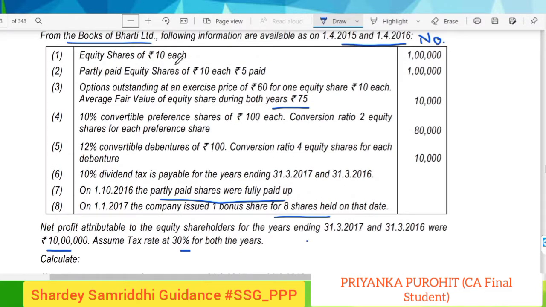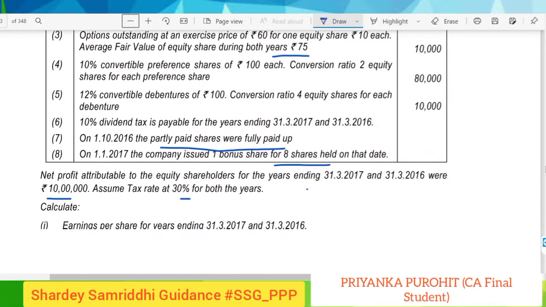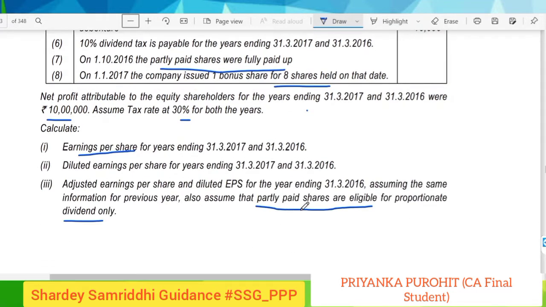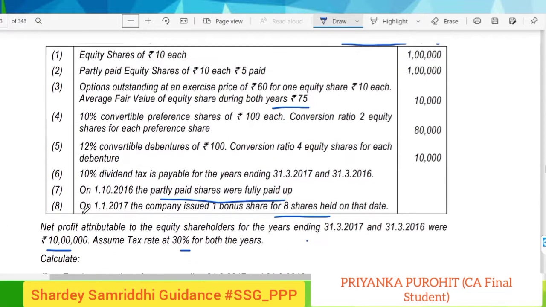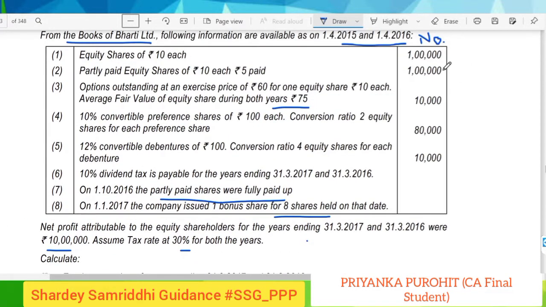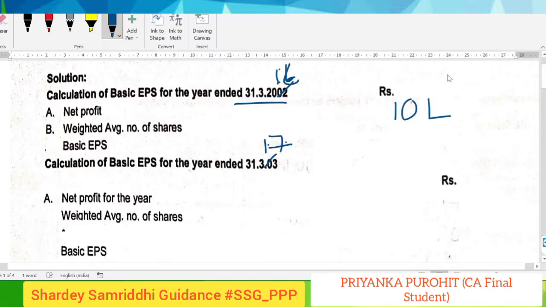Equity shares of rupees 10 each were 1 lakh. Also partly paid shares of rupees 10 each, 5 paid up, were there. Since they have already mentioned in the question that partly paid shares are eligible for proportionate dividend only, we will consider it on a proportionate basis only. So this 1 lakh will not be considered wholly, but for the partly paid amount only. So let us look into the calculation.